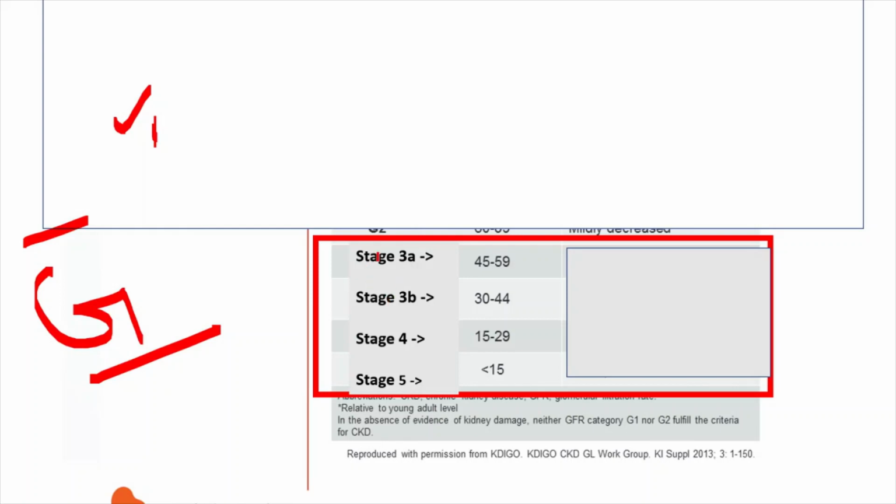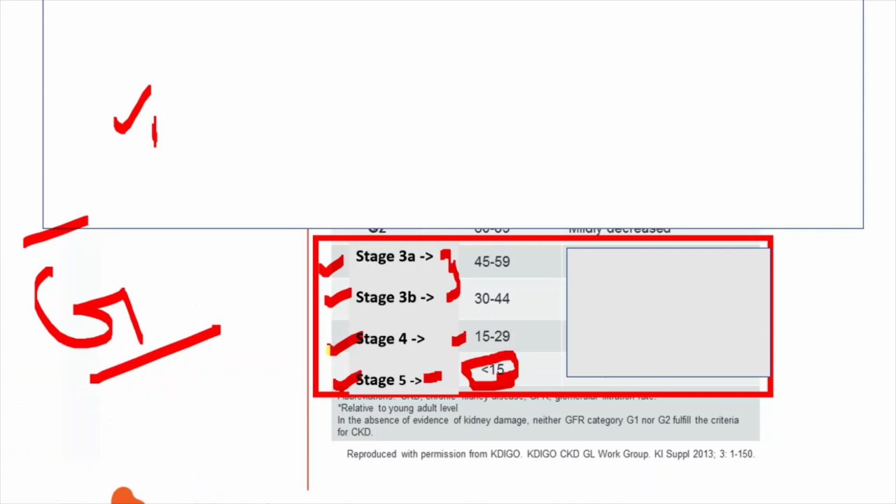So this is the staging. Stage 3A, 3B, the eGFR is 30 to 60. For stage 4, it is 15 to 30. For stage 5, eGFR is less than 15. This is the stage at which the patient might require dialysis.